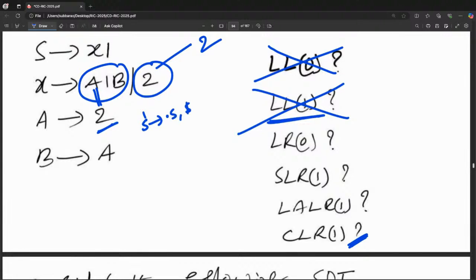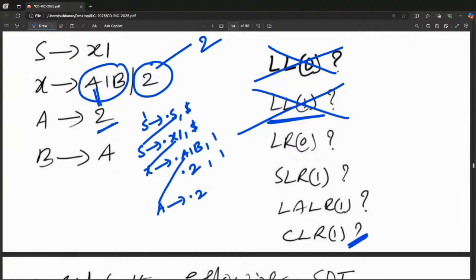Okay, fine. Because of dot S, all S possibilities, dot X, comma 1. From where? Here, first of remaining, so dollar. Because of dot S, dot X, X possibility: X goes to dot A 1 B, dot 2. Because X came from here, first of remaining, 1 here. Next one, because of dot A possibility, A goes to dot 2, comma 1, from here, first of remaining 1.